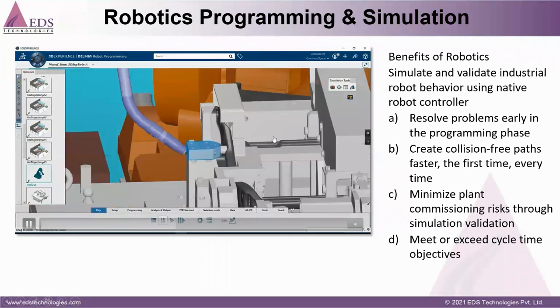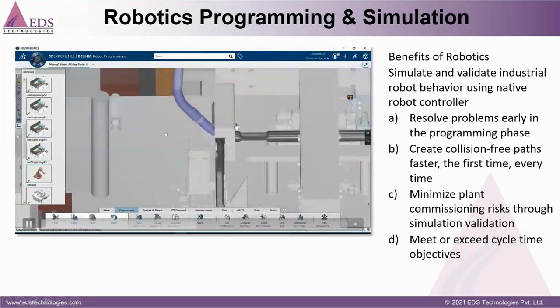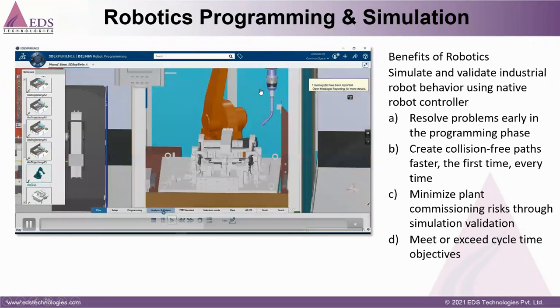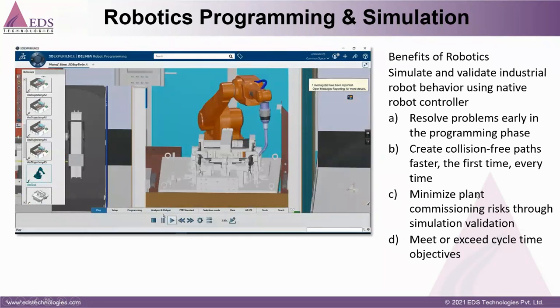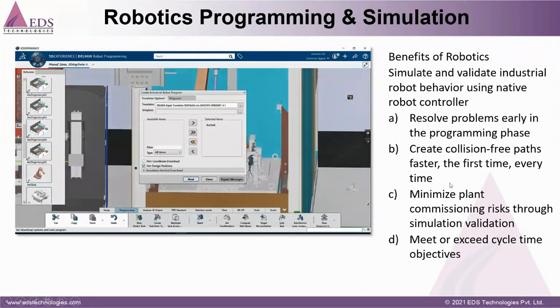If you are not doing it virtually, it is very difficult to validate in the real world. It will take too much time and will not be accurate. So this is the benefit we can get. We can resolve problems in the early design phase, and we can make the program without stopping the actual robot. We have these benefits in robotics.